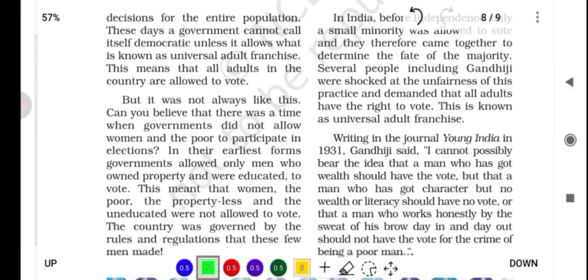These days the government cannot call itself democratic unless it allows what is known as universal adult franchise. This means that all adults in the country are allowed to vote, but it was not always like this. Can you believe there was a time when government did not allow women and poor to participate in elections? Yes, in the earliest forms, governments allowed only men who owned property and were educated to vote. This meant that women, the poor, the propertyless and the uneducated were not allowed to vote. The country was governed by the rules and regulations that these few men made.